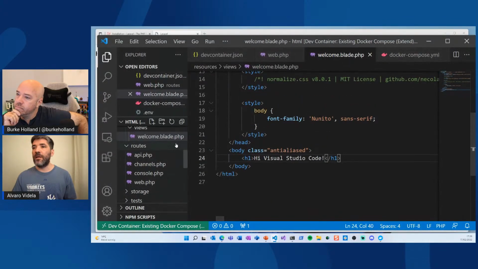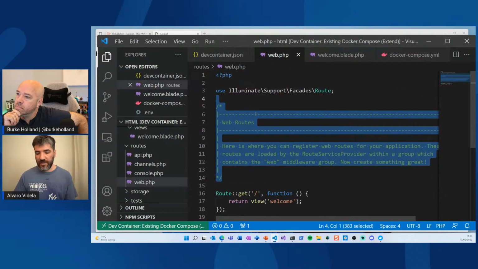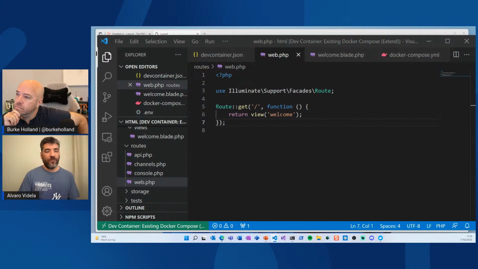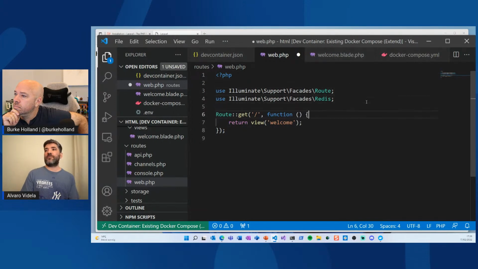So let me go to the web PHP page. I can remove this comment for now because there is a lot of flat on the screen. Sorry. And for Redis, we have this interface that we need to use. This is what I love about Laravel.